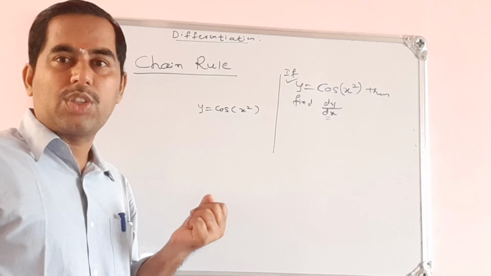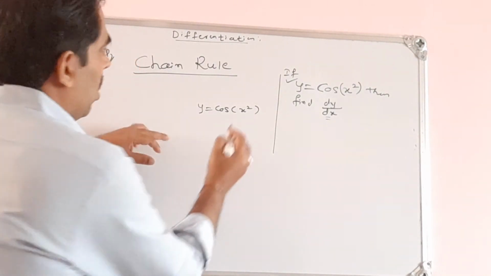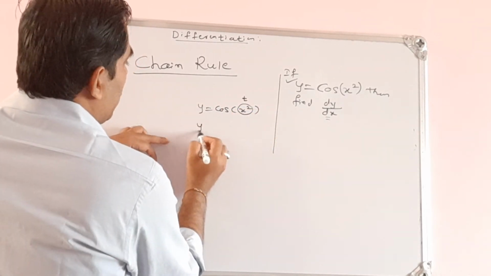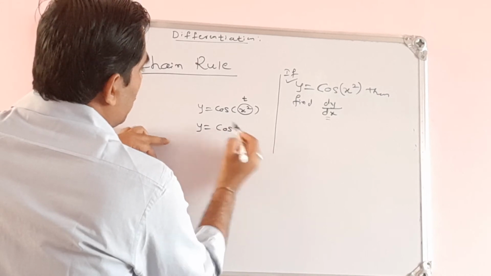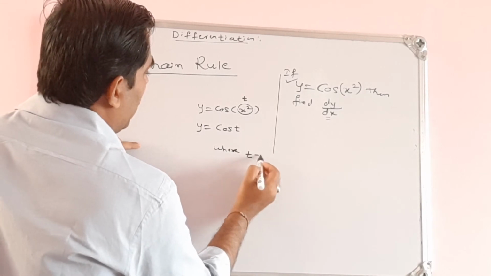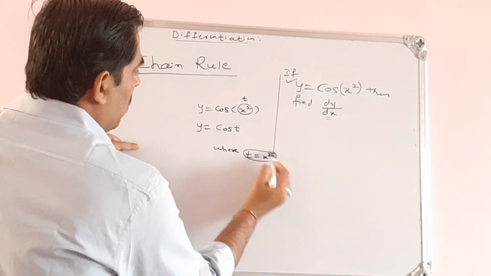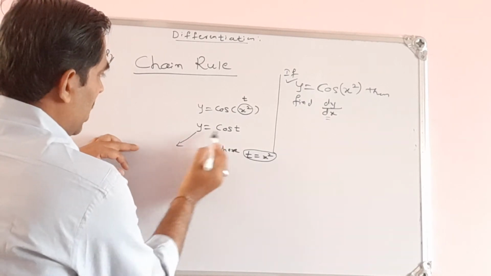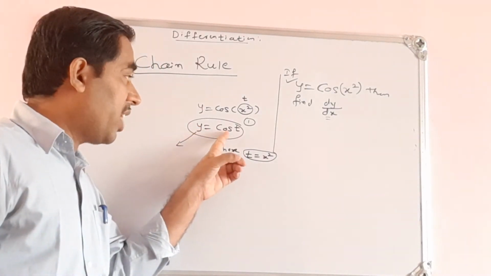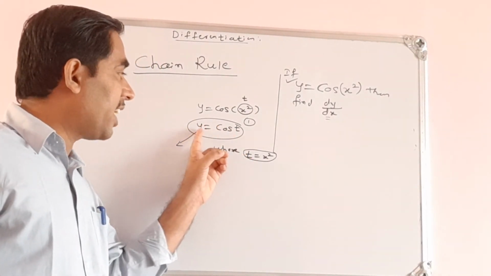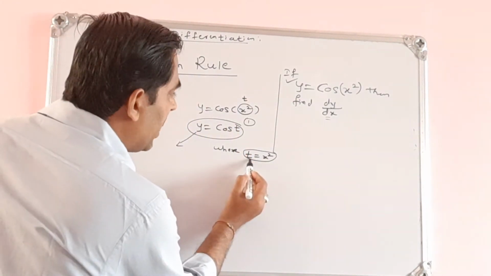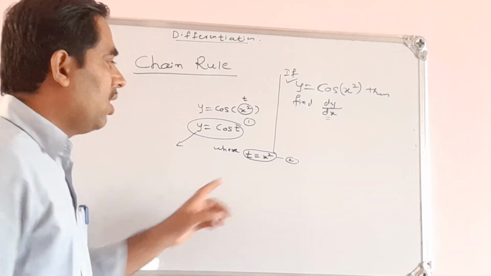How do you say it is a composite function? It contains two functions. If I put t for the inside quantity x square, see what it becomes: y is equal to cos t, where t is x square. Then y is equal to cos t is one function, a cosine function, where y is expressed in terms of t. What is the other function? t is equal to x square is another function. This is the second function.